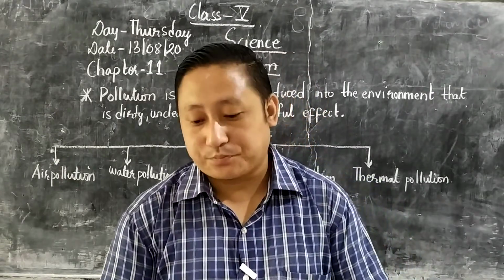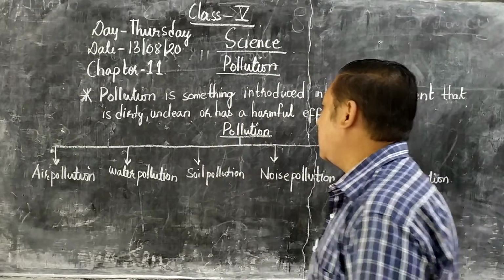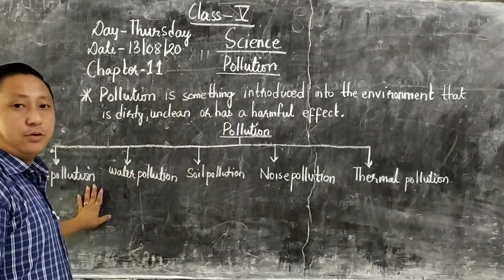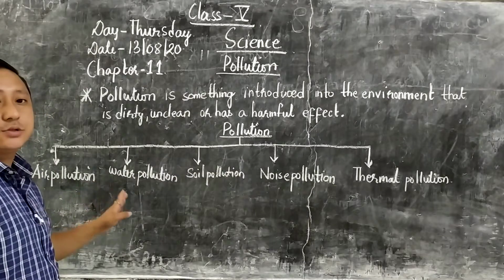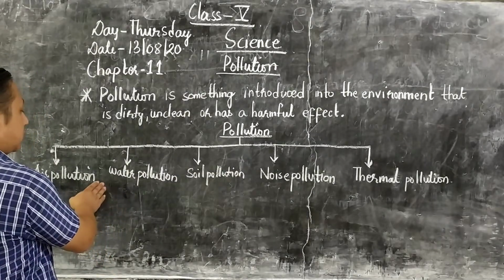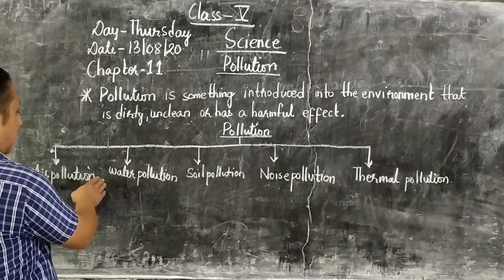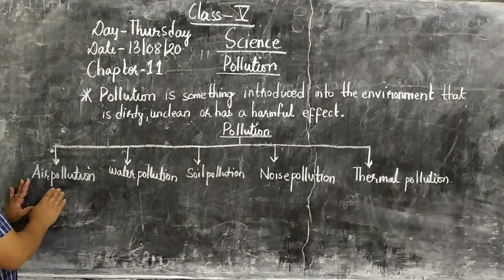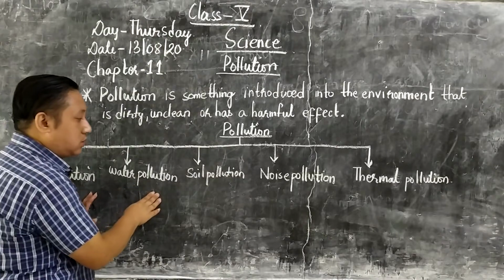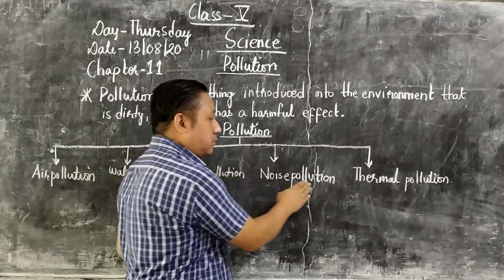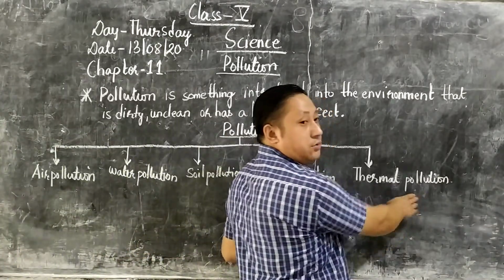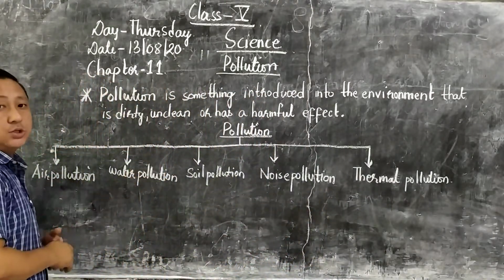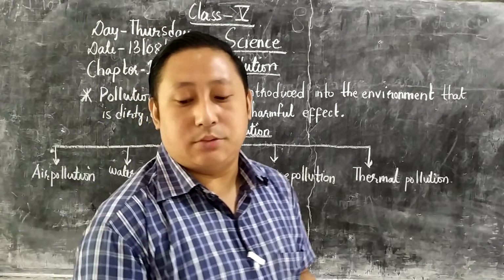Today we are going to study that there are five types of pollution, and we are going to learn step by step. First of all, we are going to study air pollution, water pollution, soil pollution, noise pollution, and thermal pollution. So today we are going to study these particular topics. Please take out page number 91.